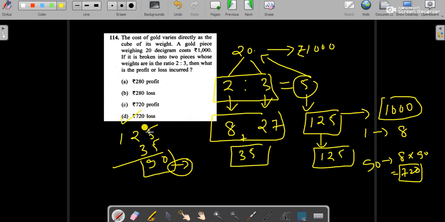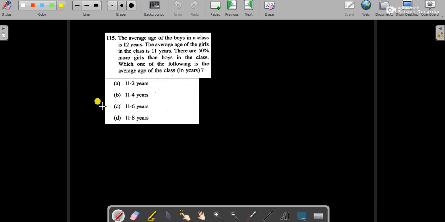This was a very good question because it needs clarity of concept. I will say this is one of the tough questions of this paper. So let's move to next question.